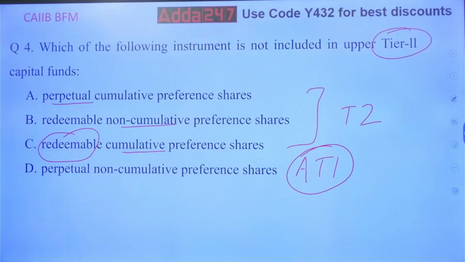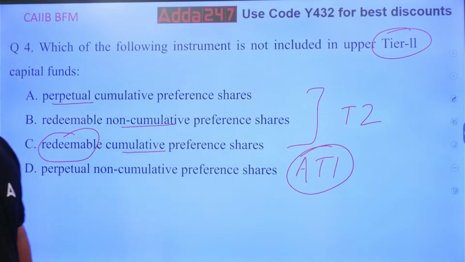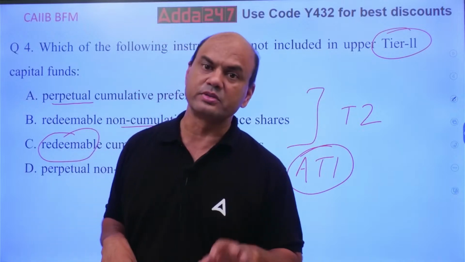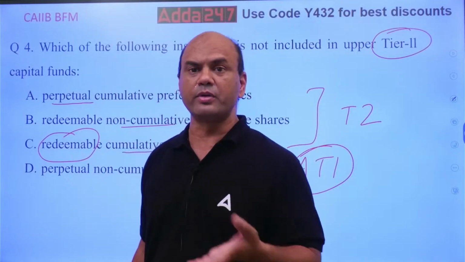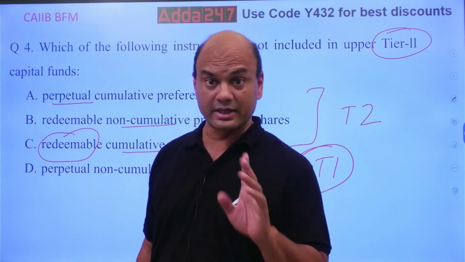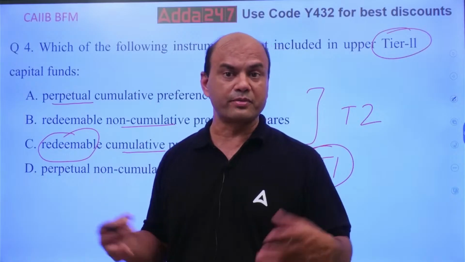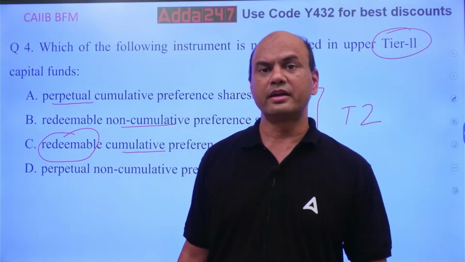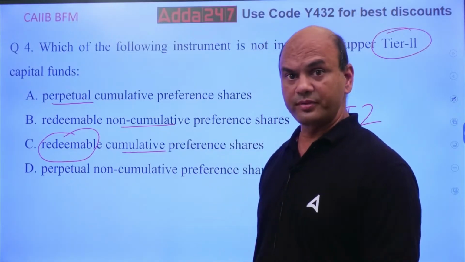Got it, everyone? Now, what all can be included in this perpetual cumulative preference shares? Or what all can be the parts here? Any preference share means what basically? Preference share, there are two types of shares. One is ordinary, second is preference. If preference shares are given whenever the company is newly formed, nobody is ready to buy the shares at that time. New form, small form is there. So at that time, the owner gives the preference shares to the near ones who are ready to buy. Okay, and that's why this has compulsory dividend part. Compulsory dividend is there. Okay.